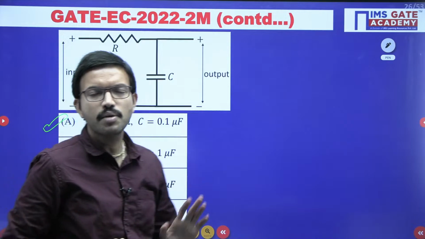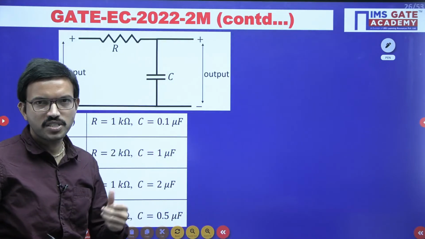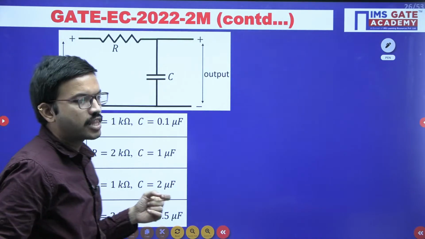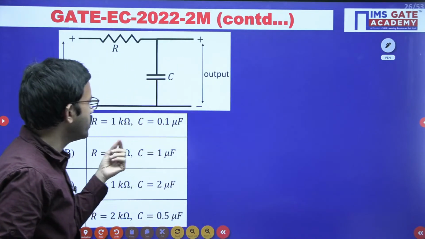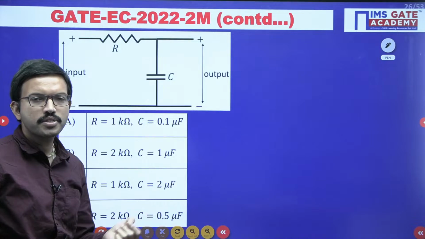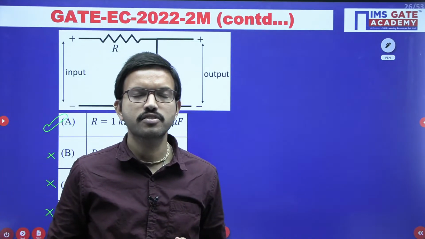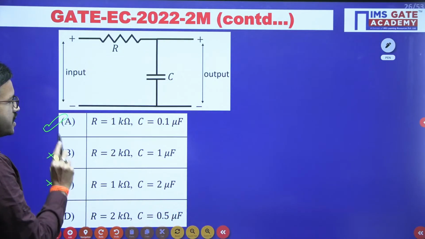Even though this question is MSQ, for MSQ either one option or more than one option can be correct. So whenever the question is MSQ, the moment you get one correct option, you should not stop the process. You have to verify whether the remaining options are also correct or not. Among the given options, whichever are really correct, you have to choose. So for this question, option A is the correct one.